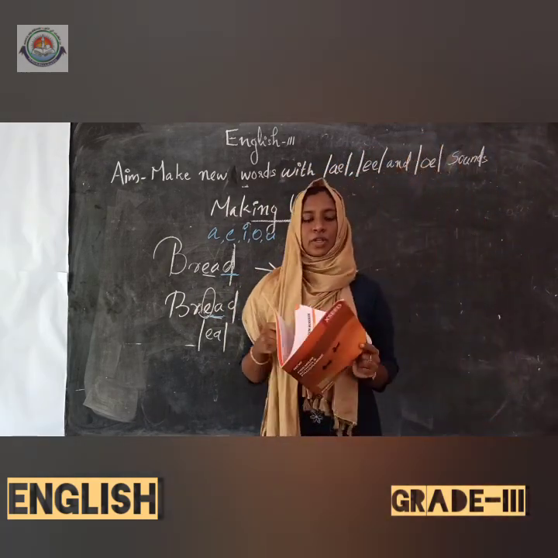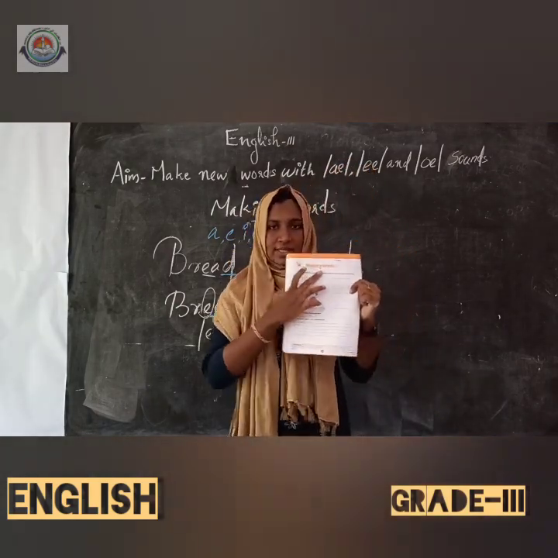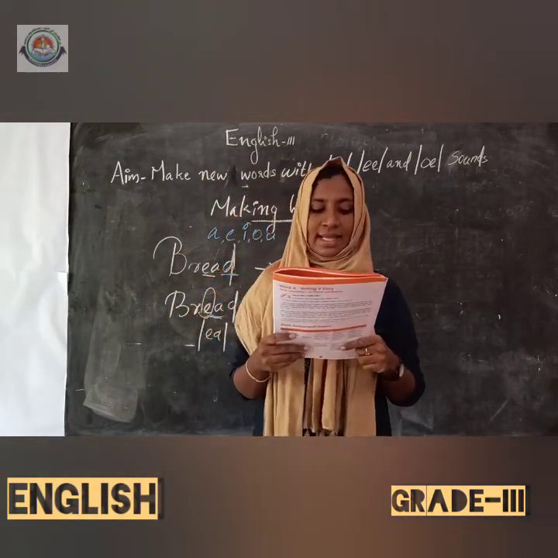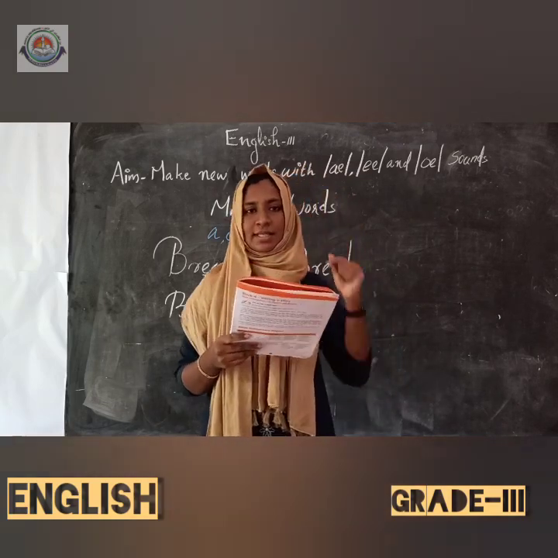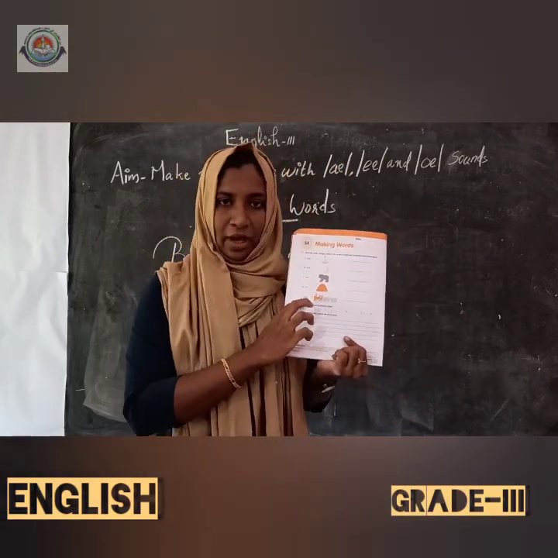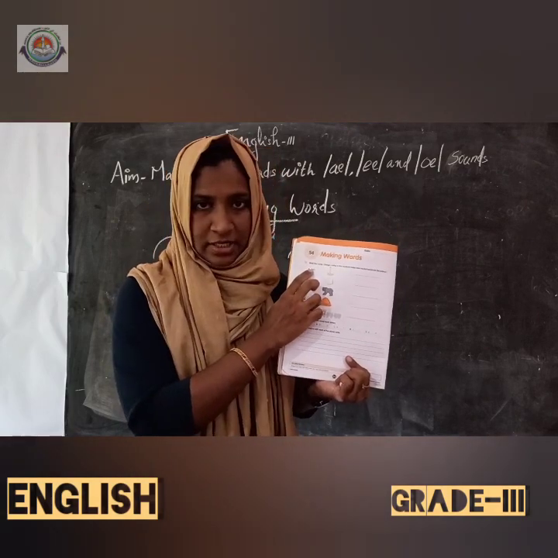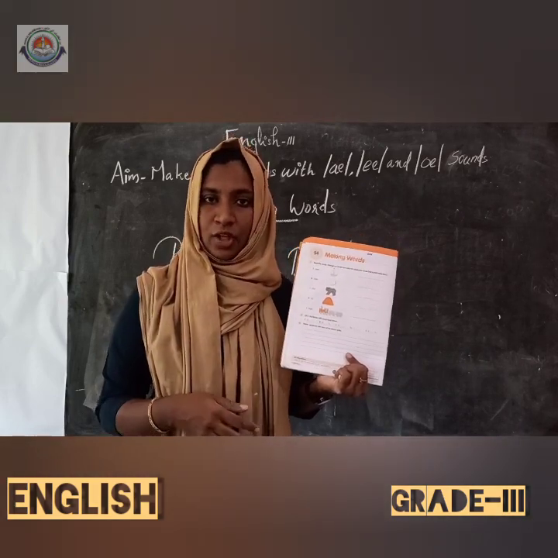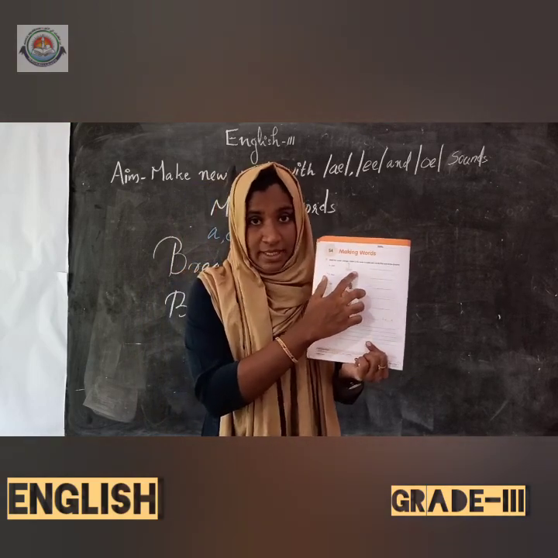Then take your English workbook, page number 24. Here is for making words. So I read the first question. Read the words, change a letter in a word to make a new word that matches the pictures. So here a few words have been given. What you have to do is change a letter from this word and add a new letter. Then we will get a new word, but that new word should match this picture.